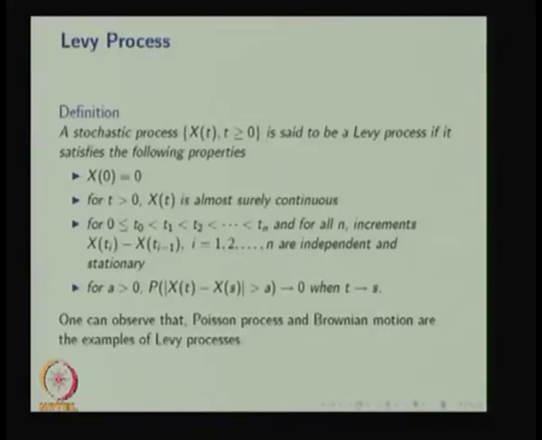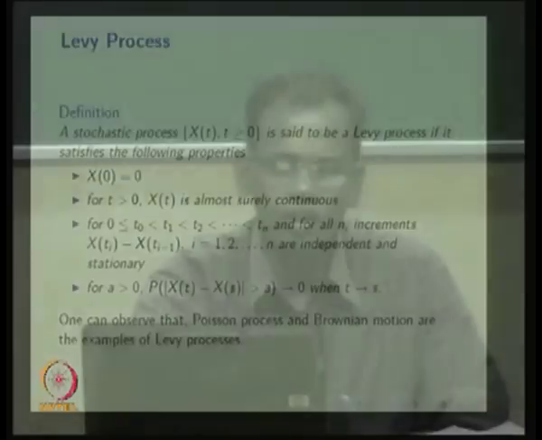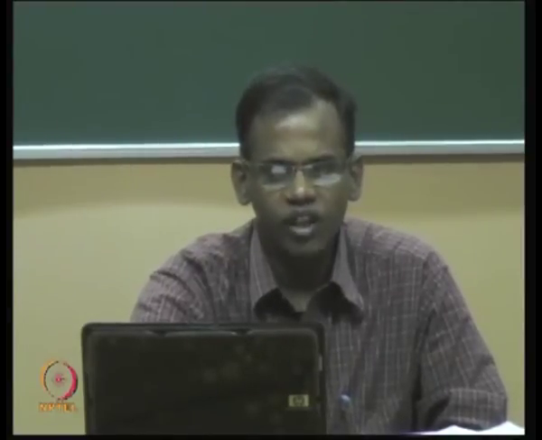Whereas here, for a greater than 0, the probability of the absolute value of X(t) minus X(s) greater than a tends to 0 when t tends to s. This property is valid both for the Poisson distributed increments in the Poisson process and the normally distributed increments in the Brownian motion.